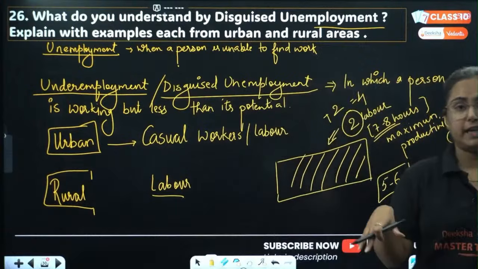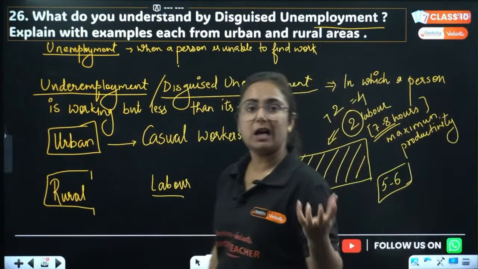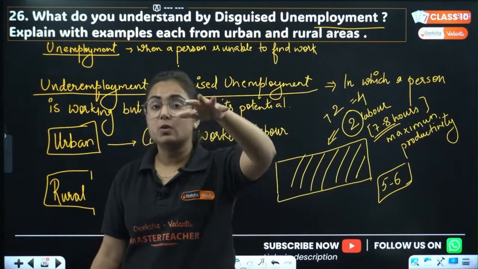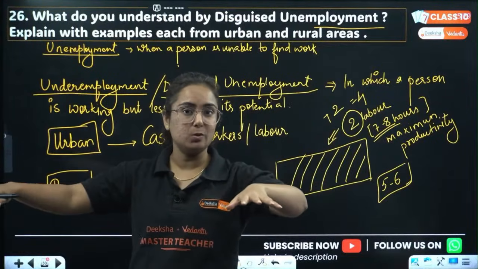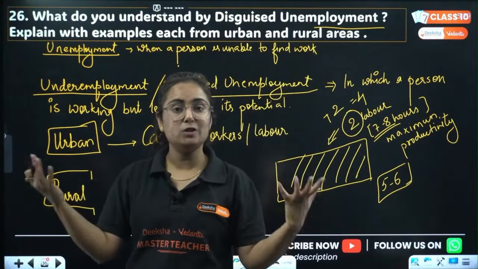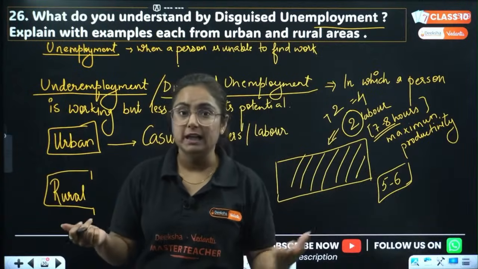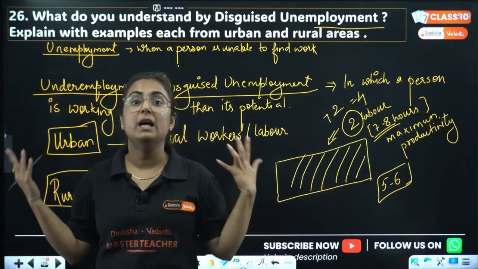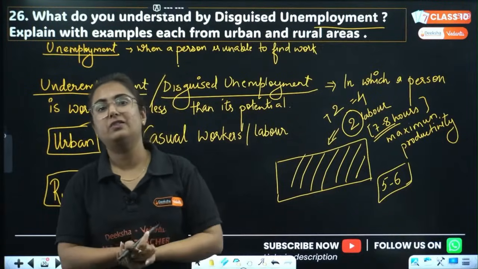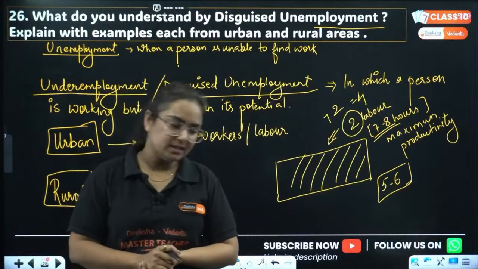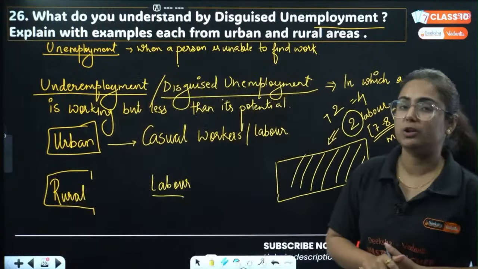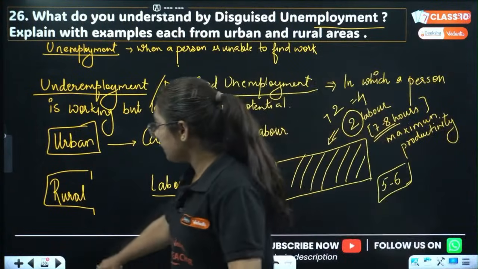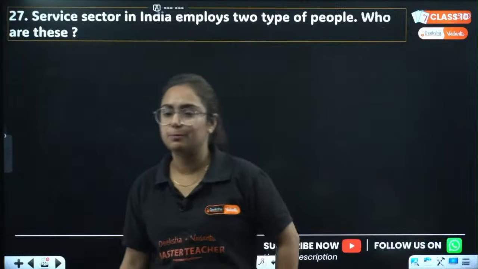Is it the maximum productivity in their life? No, they are not working according to their potential. So everyone's work pressure is reduced. Getting my point? But when we talk about the result, the productivity, that's not there. If these two members were working in some other field or going outside finding a job, they would add to the income of that family. This is what is known as disguised unemployment. You can choose these examples to write this type of questions. Done? Okay? The framework for this type of questions is very, very important, my dear students.